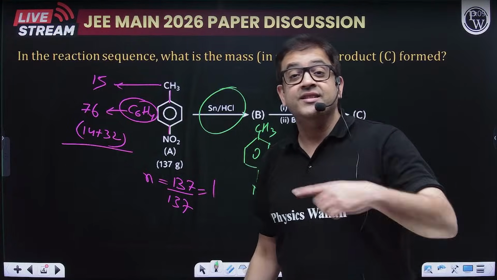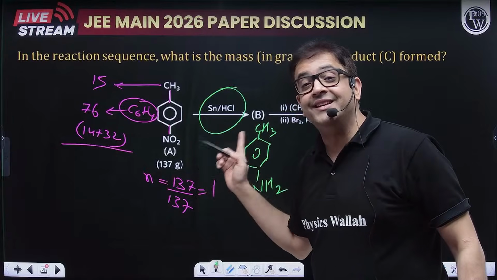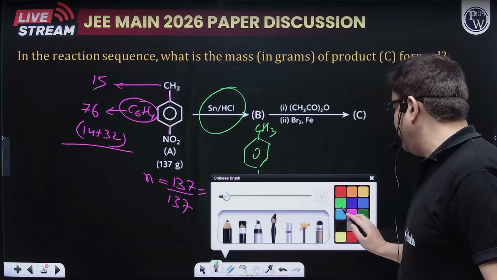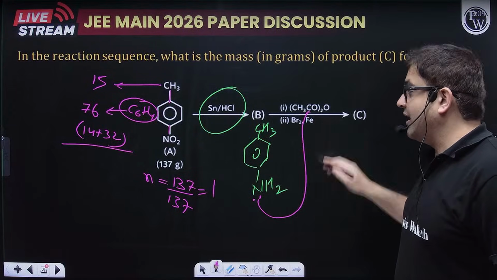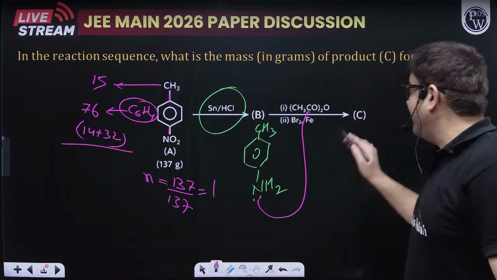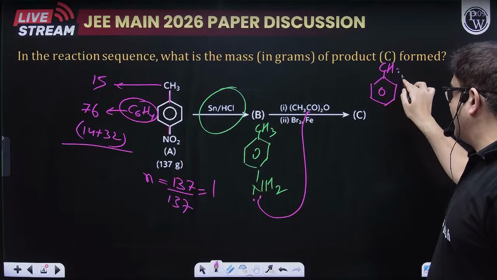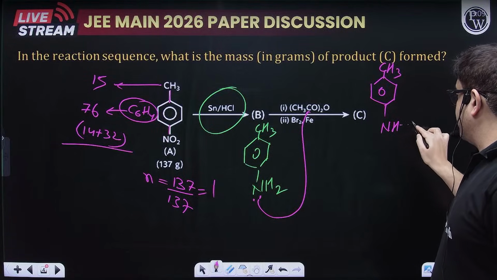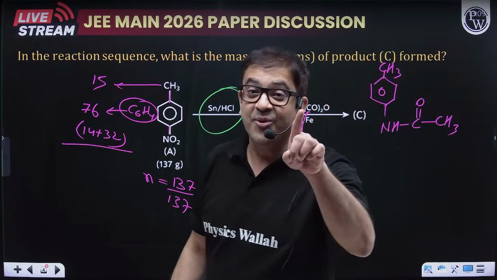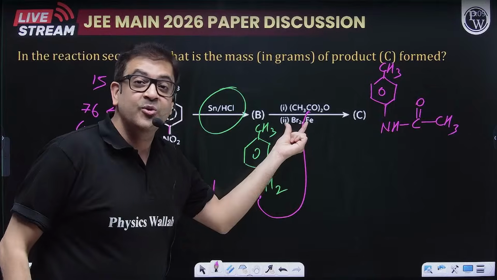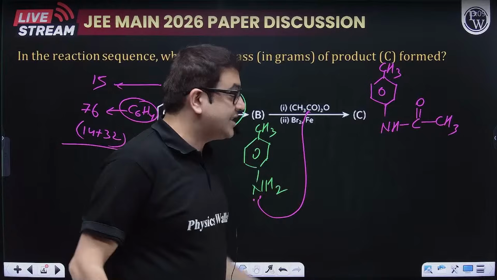Now after that, sir, it is getting reacted with, similar to the question asked yesterday, acetic anhydride. What will it induce, sir? The lone pair on this nitrogen atom will attack the carbonyl group and it will form an amide. So what will be formed, sir? Amide. So this CH3 is as it is. This nitrogen has just now formed an amide with acetic anhydride. After that, you are still required to do bromination, which is electrophilic substitution. Now, who will induce that bromination?